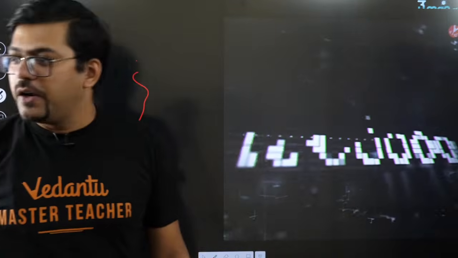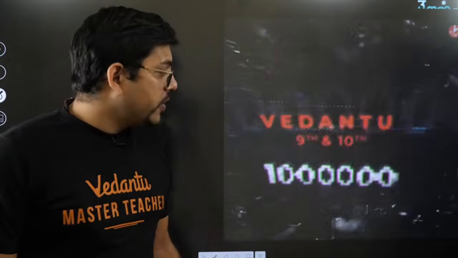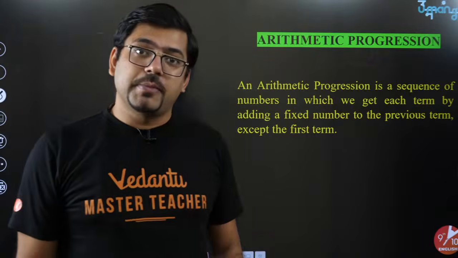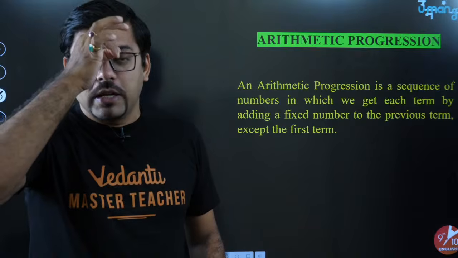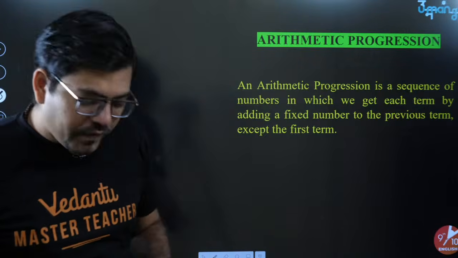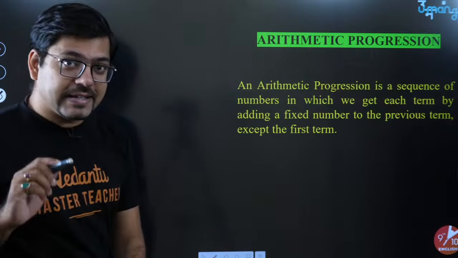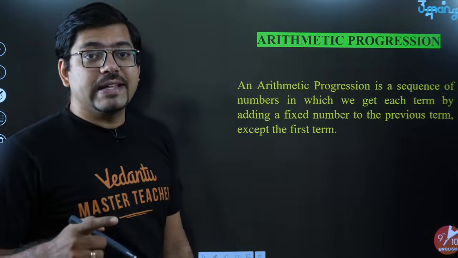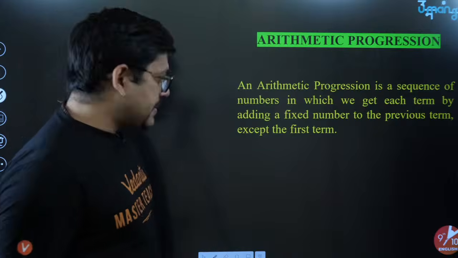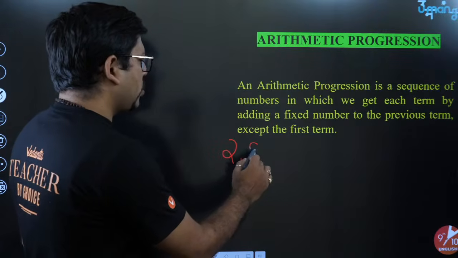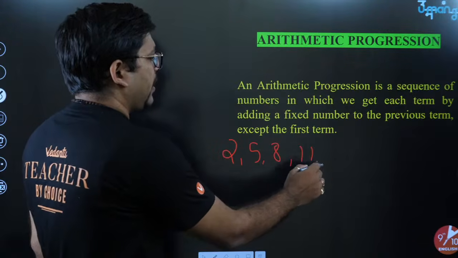Fine. So let's start our session, guys. Here we go. The first thing we are going to talk about is arithmetic progression. Now what is this arithmetic progression? If I talk about arithmetic progression, it is any series where every term is at a constant difference from the preceding term. For example, 2, 5, 8, 11 and so on.